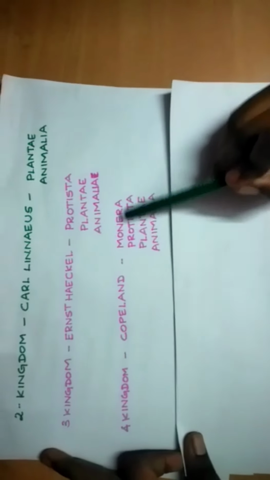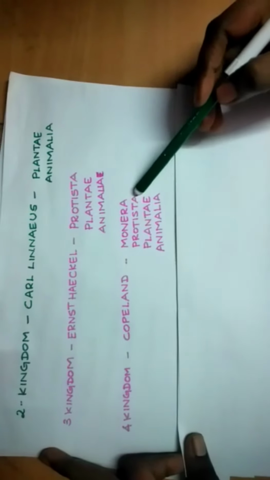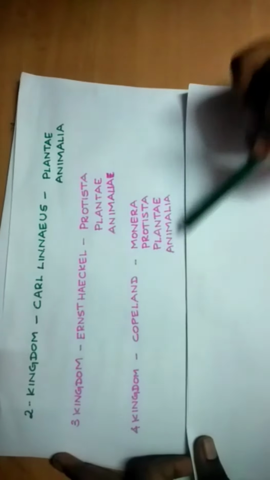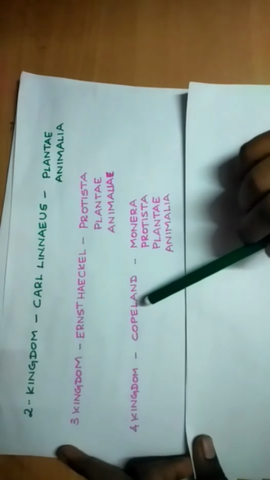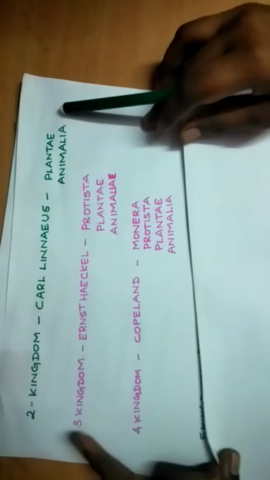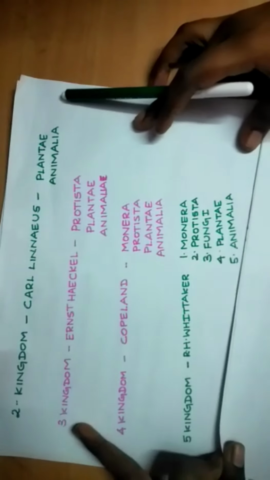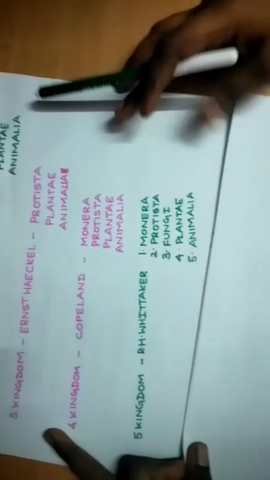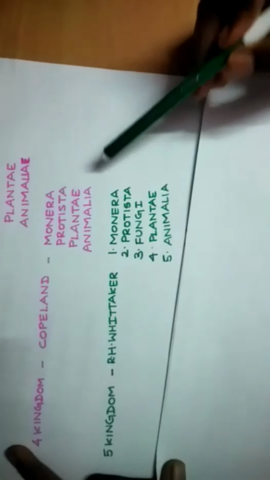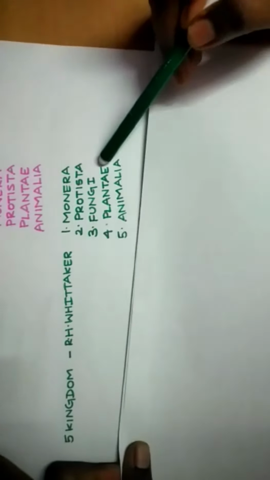He proposed this Monera. Okay, Monera, Protista, Plantae, Animalia is the classification proposed by Copeland. Copeland introduced this Monera. Then the 5 kingdom classification. A hero comes, R.H. Whittaker. He proposed the 5 kingdom classification: Monera, Protista, Fungi, Plantae and Animalia.